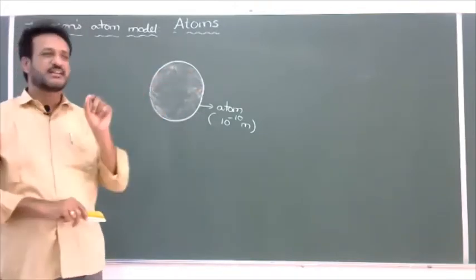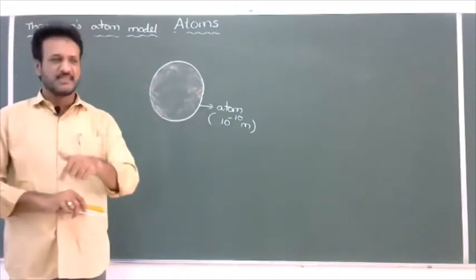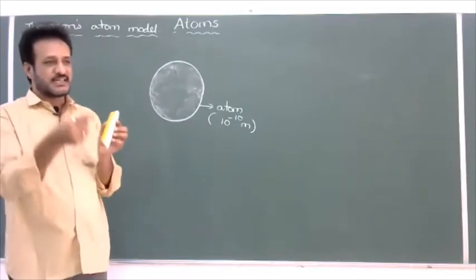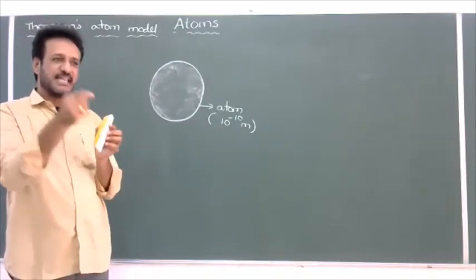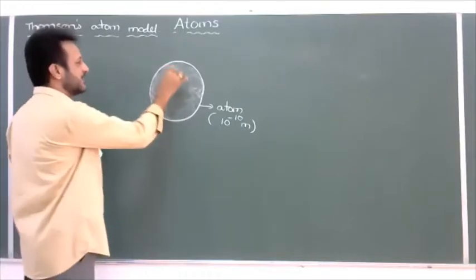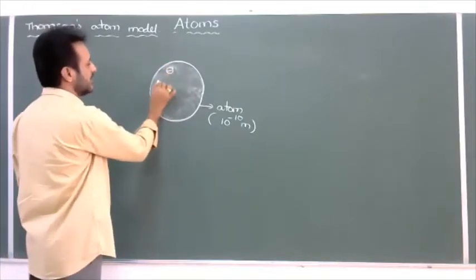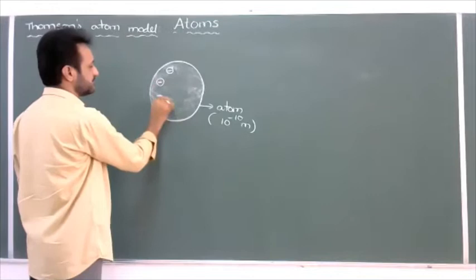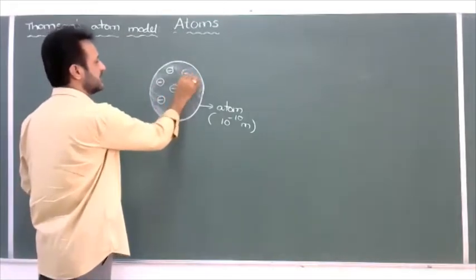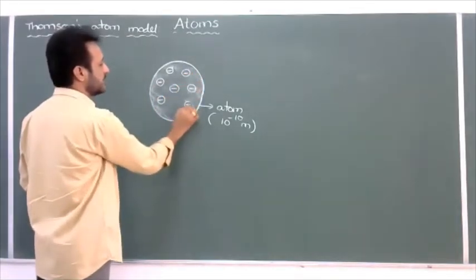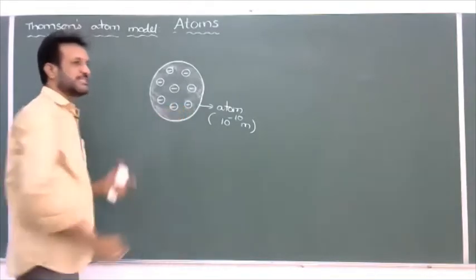But what about electrons? The electron was first discovered by Thomson only. In the watermelon there are black seeds. In the same way, electrons are embedded inside the atom like seeds in the watermelon or plums in the pudding.